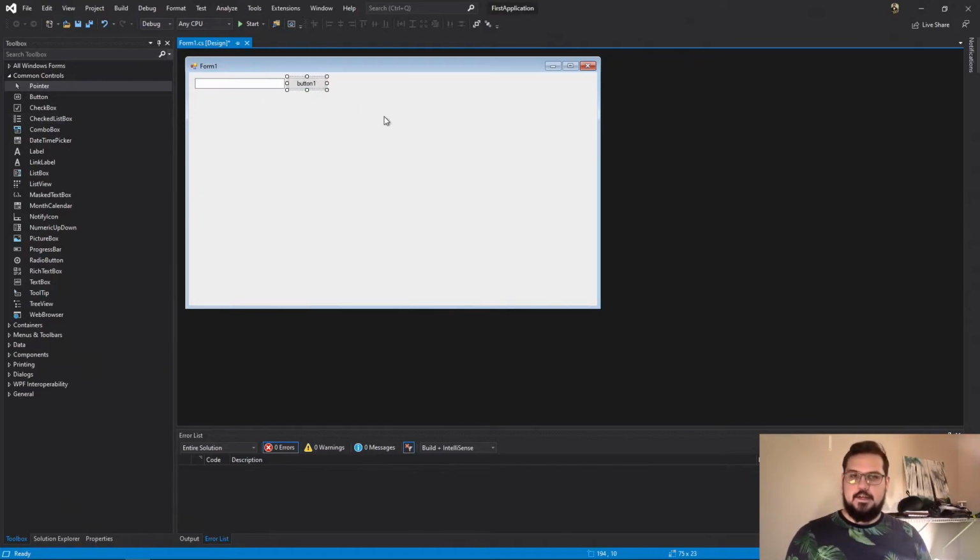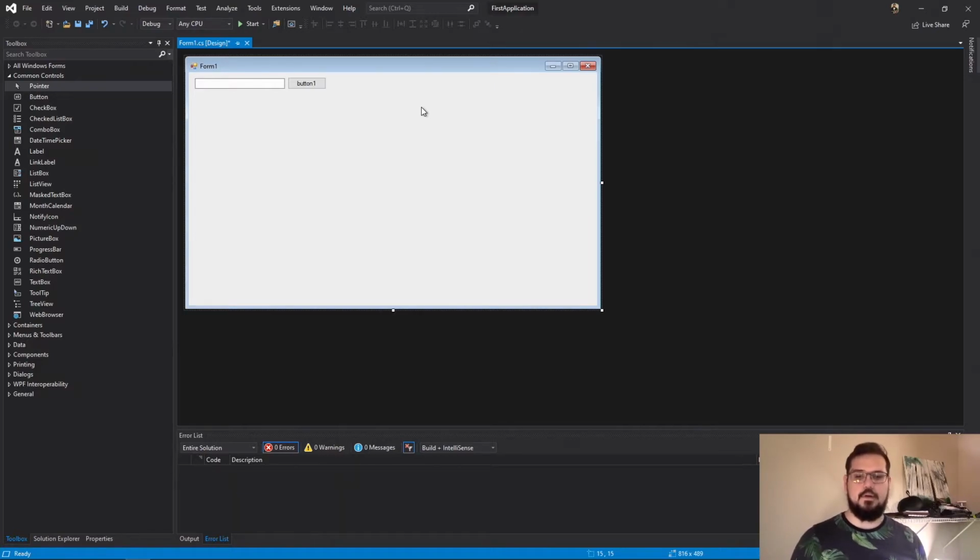It gives you some default text here. This window is called your form, and that's why it's called Form 1. You're dragging and dropping into a form. Yes, there are ways to create pop-ups, there are ways to create sub-forms, there are ways to host other applications within your application. The possibilities are really endless.